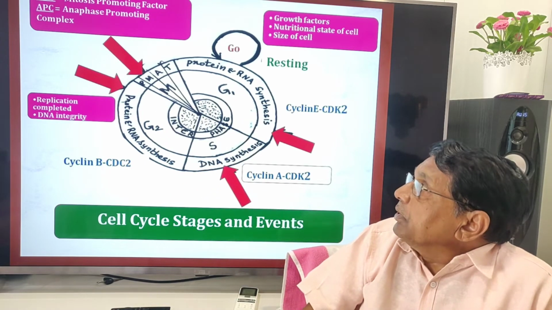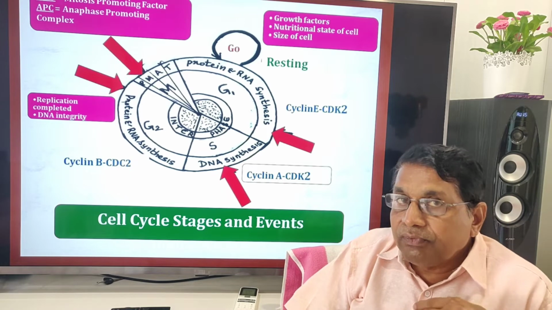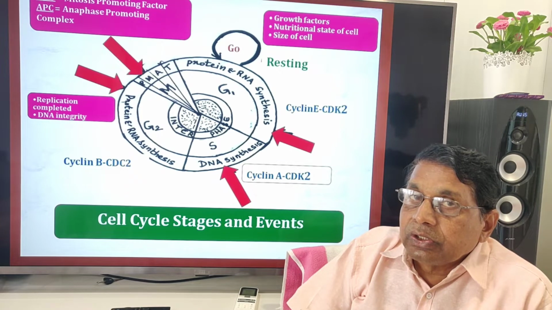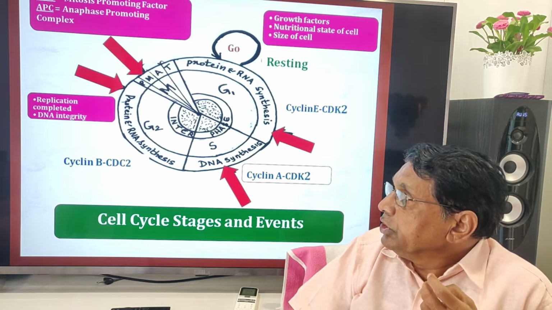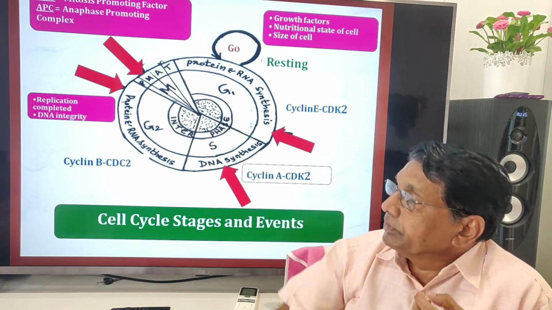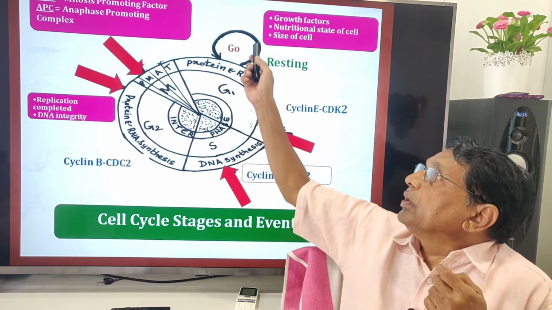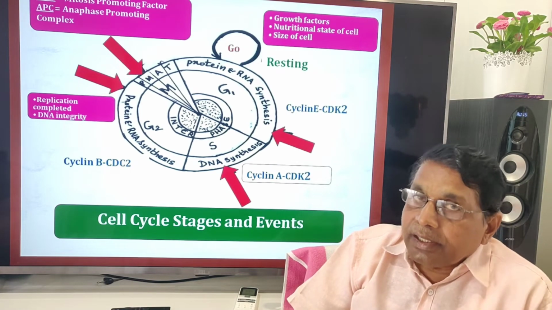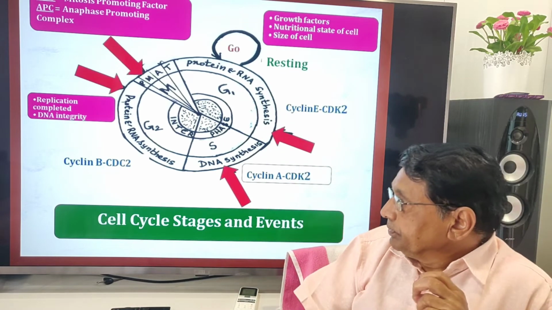So what happens during G1 phase? Proteins and RNA synthesis necessary for DNA replication. The next phase is DNA replication, the S phase, DNA synthesis. G2: protein and RNA synthesis necessary for all these stages. Then after the M phase, the cell may go into the resting stage, the quiescent phase. But whenever the necessity arises, it may again enter into the cell cycle. This is a resting stage.